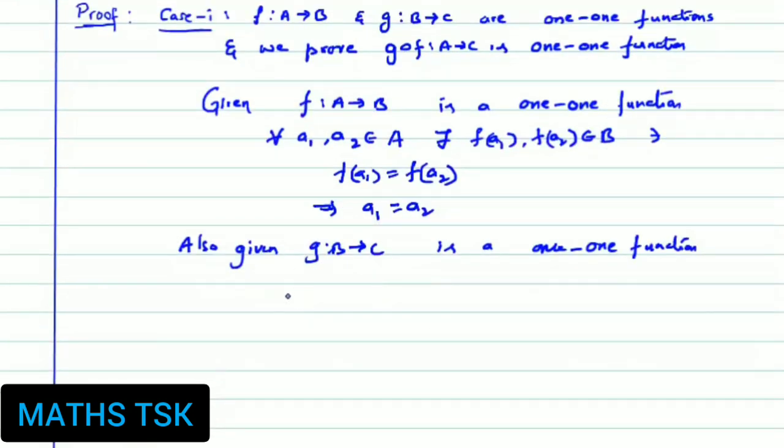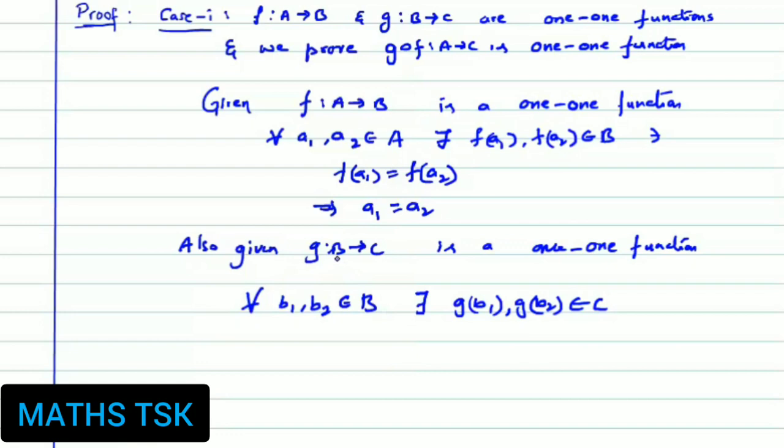According to definition, for b1, b2 belonging to B, the domain, there exist g(b1), g(b2) belonging to C. For each a1, a2 belonging to A, there exist f(a1), f(a2) belonging to B. a1, a2 are in the domain, and f(a1), f(a2) are in the B codomain, right?